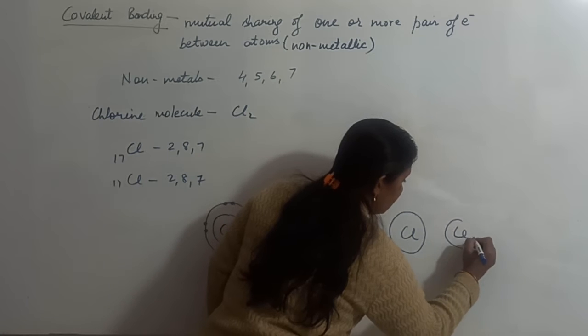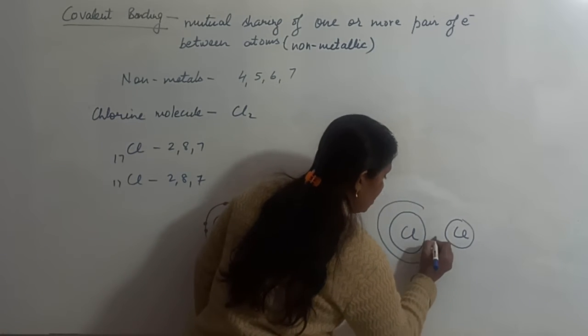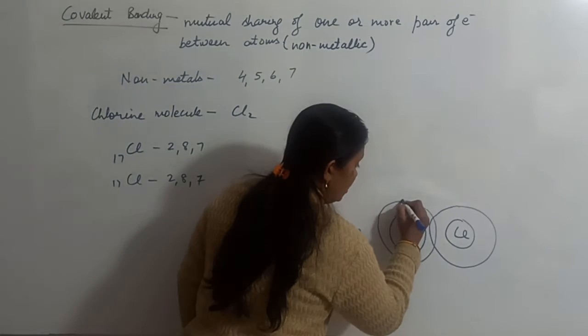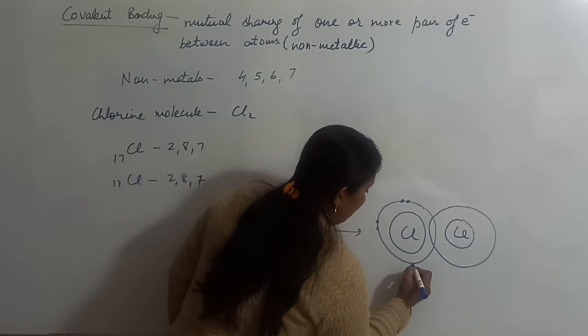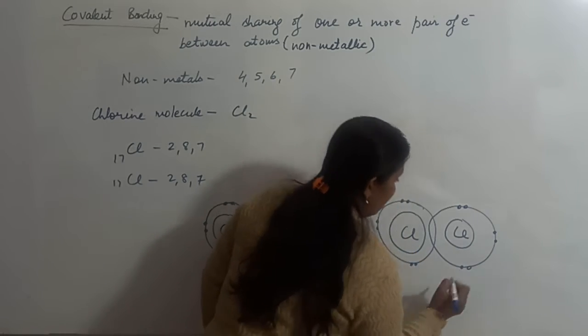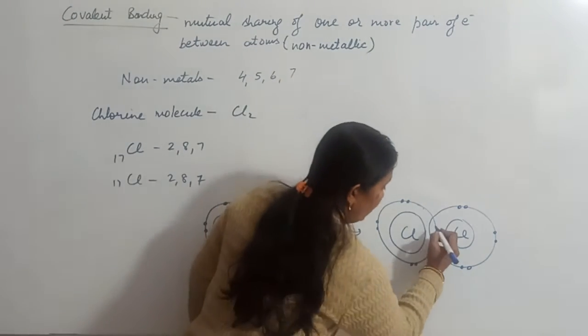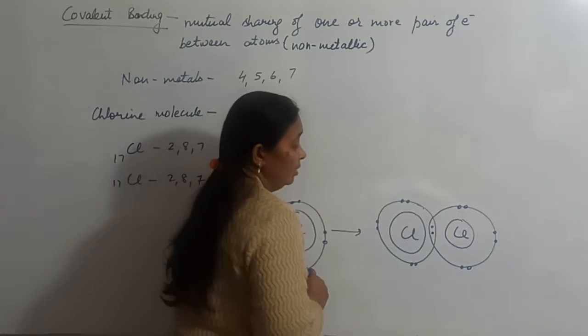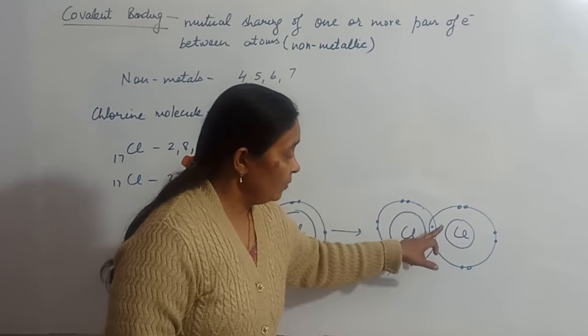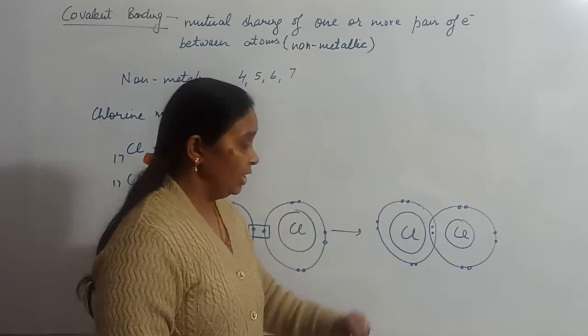This is first Cl, this is second Cl. Outermost shell of first Cl, this is the outermost shell of second Cl. So 6 electrons are there which are unshared between atoms. Both the atoms have 6 electrons in the outermost shell, and the 7th electron from both the atoms comes here in the common space, and thus both of them share one electron with each other.